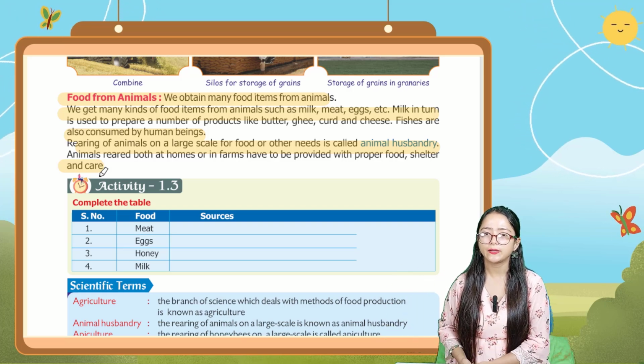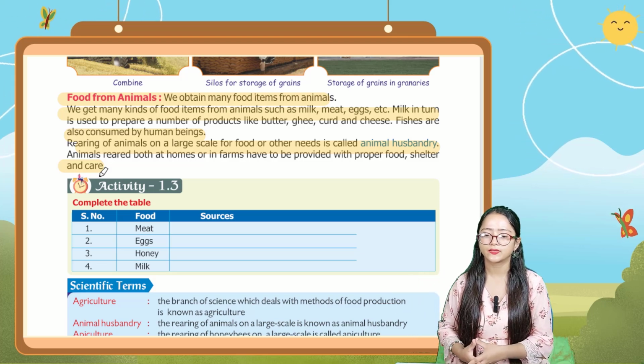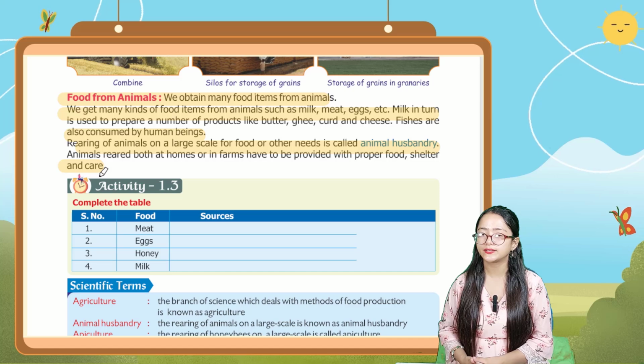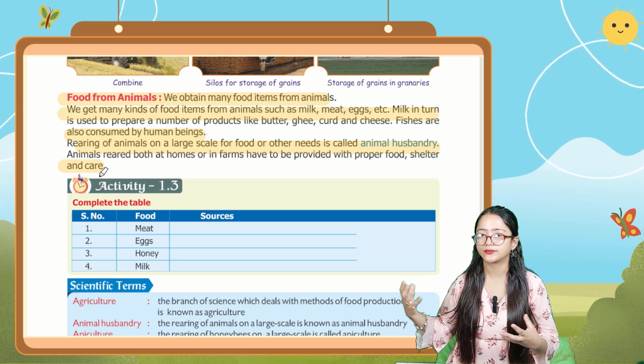Animals are reared both at homes or in farms, and they have to be provided with proper food, shelter, and good care.